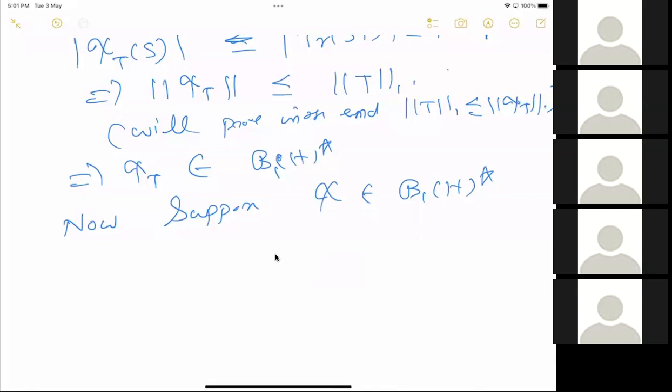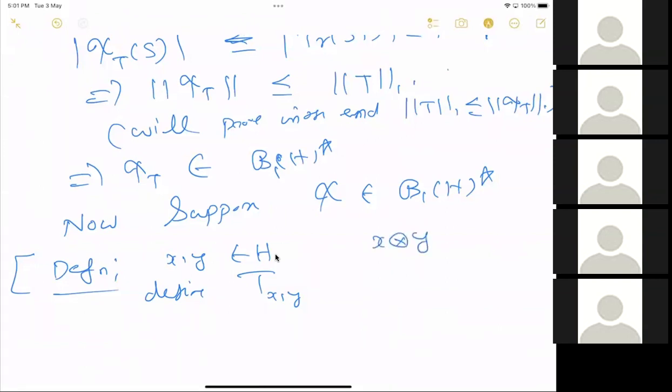We have these finite rank operators. There is a particular kind of finite rank operator called a rank one operator. I have to define it in the middle of the proof, I'm sorry, but this is the definition. For x, y in the Hilbert space, you can define the operator T x y. Usually it is written as x tensor y.